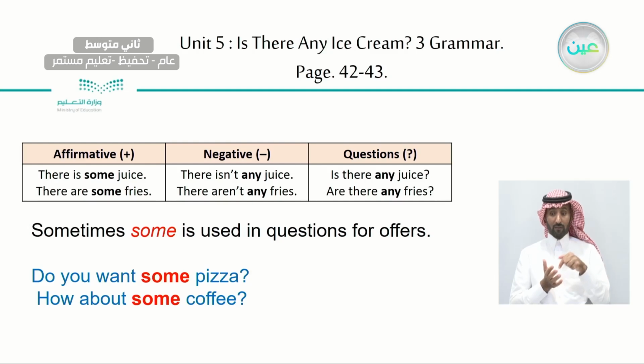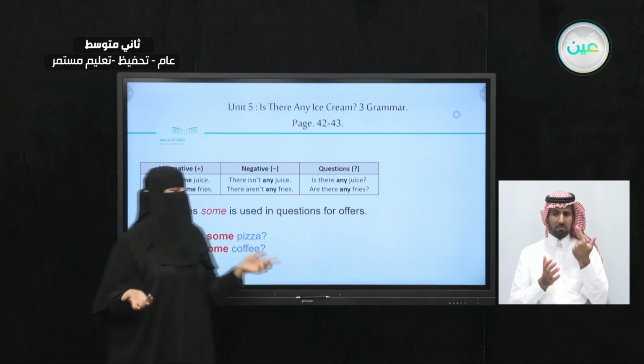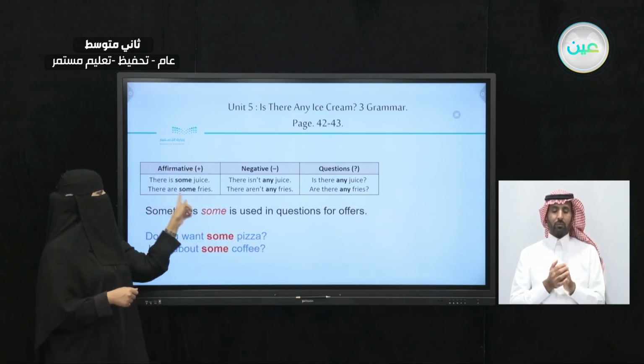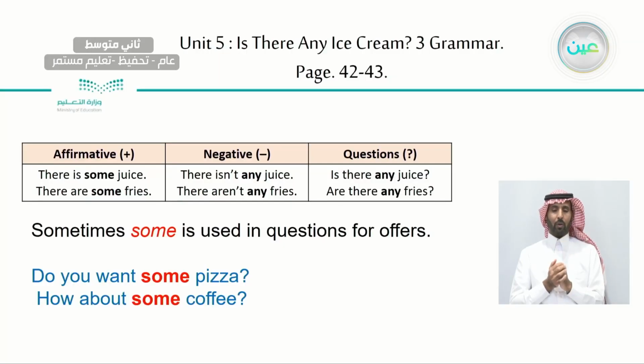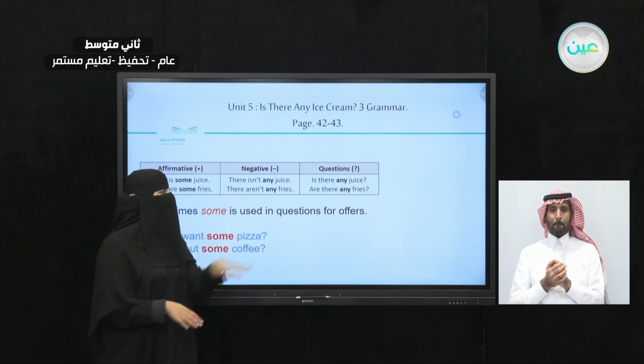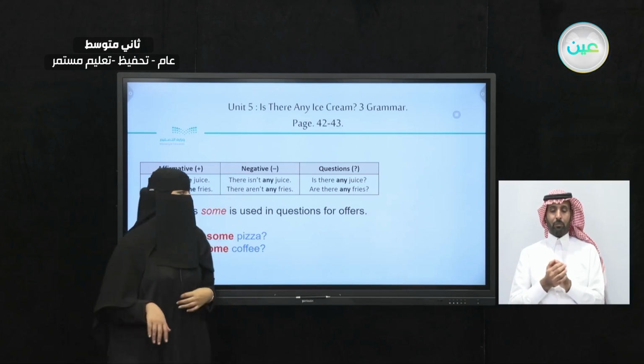Now, let's take a look here. Are there any fries? I'm asking a question. I'm not sure. Are there any fries or not? Because I'm not sure. If the answer is yes, I can say yes, there are some fries. We use the word some, affirmative. But if the answer is no, I can say no, there aren't any fries.